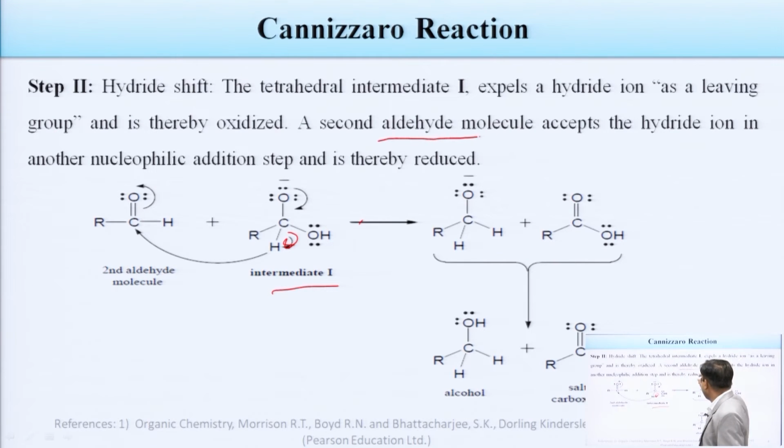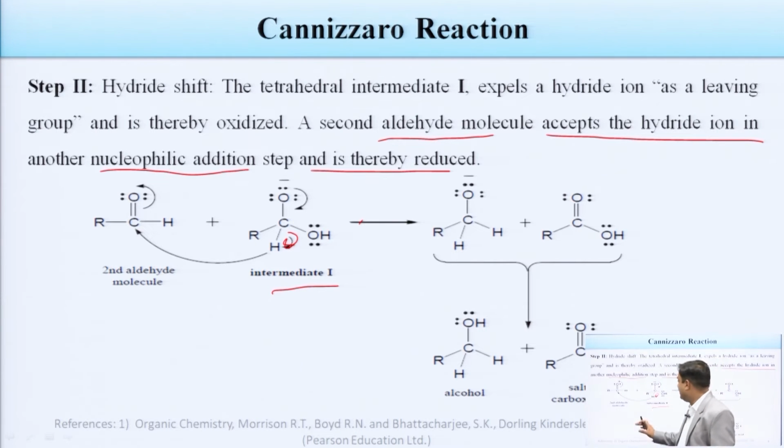A second aldehyde molecule accepts the hydride ion in another nucleophilic addition step and is thereby reduced. So, you can see oxidation of intermediate 1 occurs, while the reduction of the second aldehyde molecule occurs in one step. This is why this particular Cannizzaro reaction is known as the redox reaction. And ultimately, we are getting this